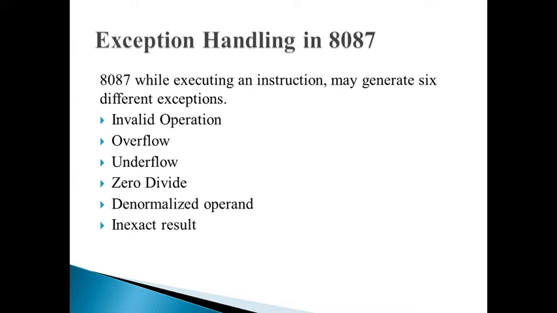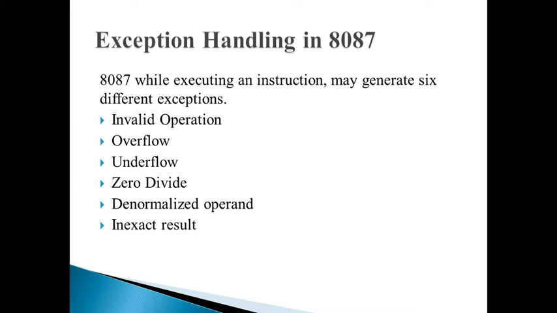So these exceptions can be masked. Masking means ignoring the interrupts. If the exceptions are masked, the 8087 continues the execution independent of the responses from the CPU. The 8087 will go on executing its own instructions and doesn't wait for any response from the CPU regarding the interrupts.